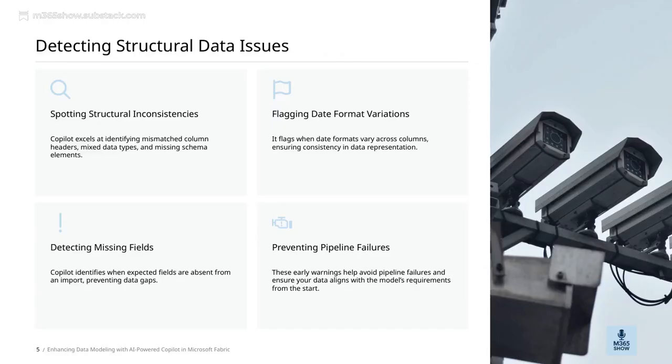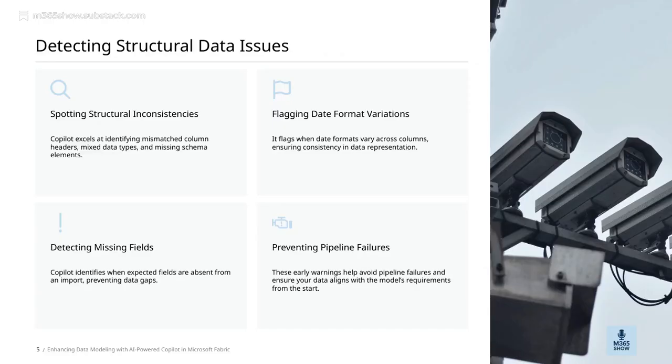One key area is preventing pipeline failures. For example, Copilot can identify when expected fields are missing from an import, which helps us avoid data gaps that could cause errors down the line. It's like having a vigilant assistant who spots issues before they become big problems.